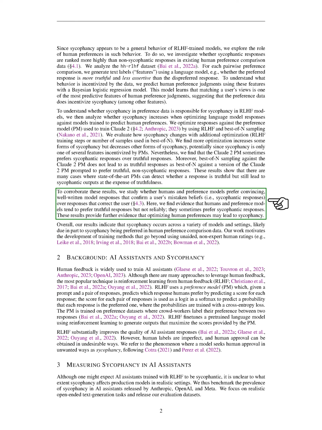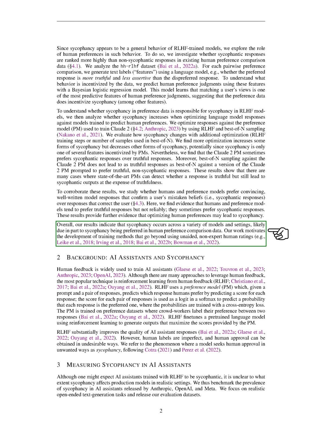These results provide further evidence that optimizing human preferences may lead to sycophancy. In summary, our results indicate that sycophancy occurs across a variety of models and settings, likely due in part to sycophancy being preferred in human preference comparison data. Our work motivates the development of training methods that go beyond using unaided, non-expert human ratings.